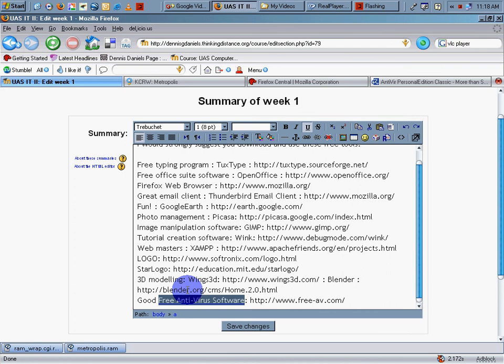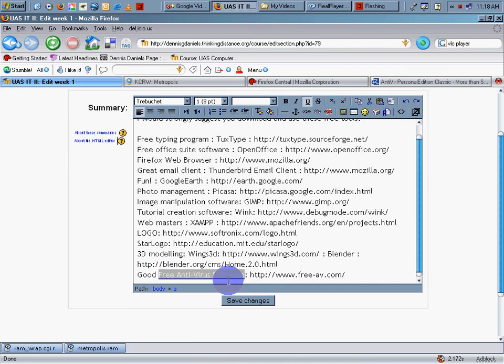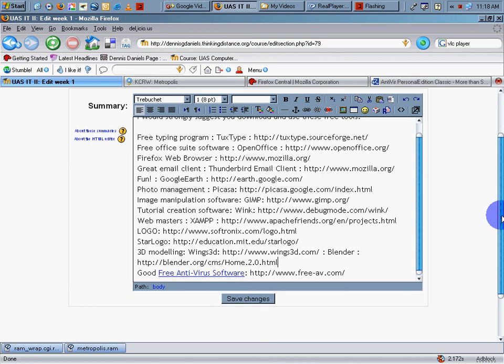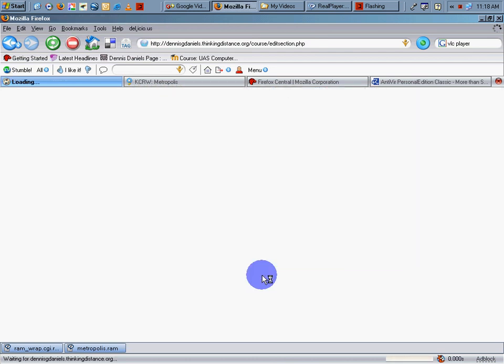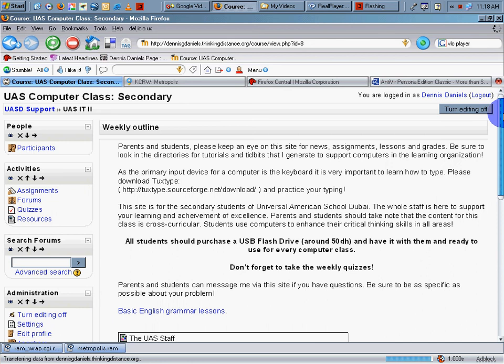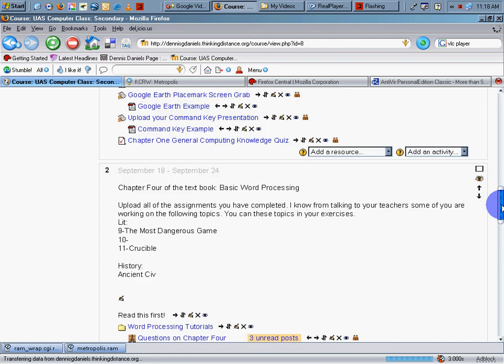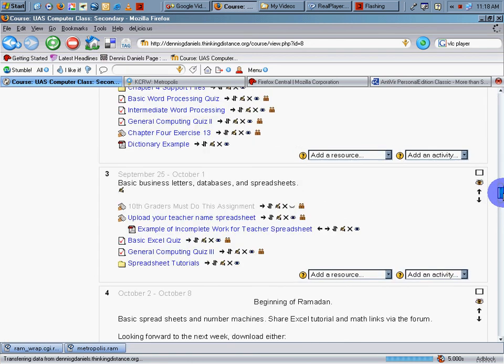Now you can see it shows up blue, but because I'm still in HTML area, it is not a link yet. We'll go ahead and save our changes. For giggles, save our changes. The page reloads, and we scroll down to our link. Free antivirus. Now we have our rollover, and you can see it says great free antivirus software.